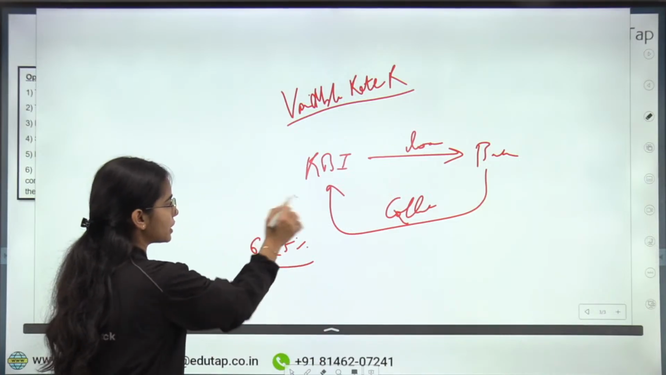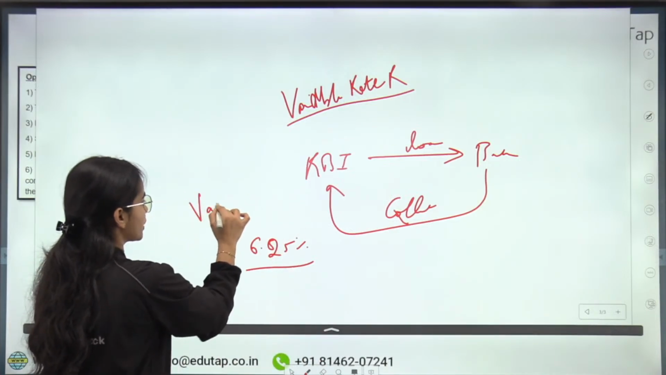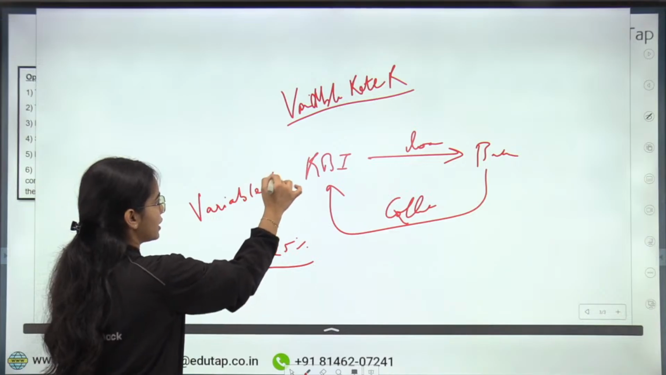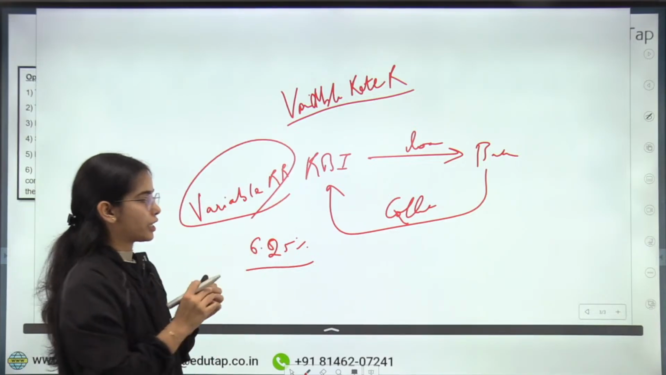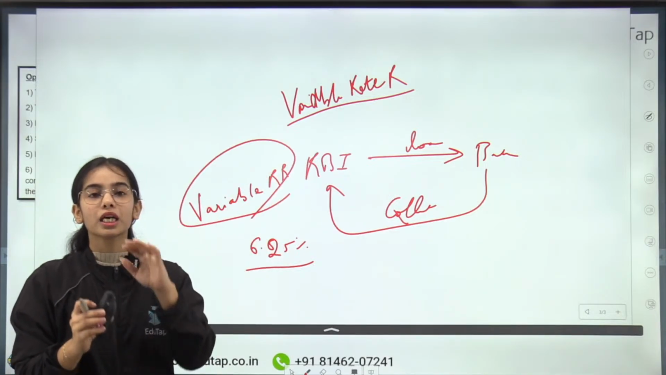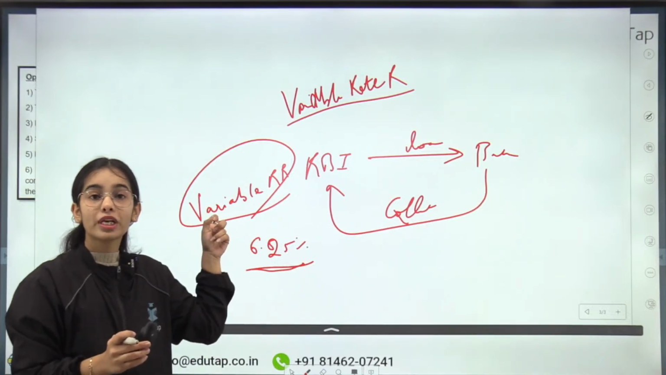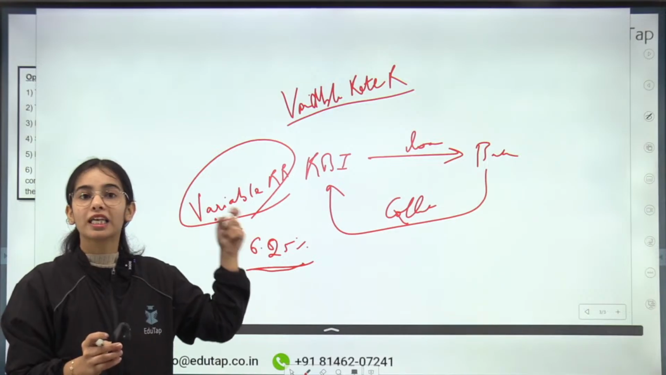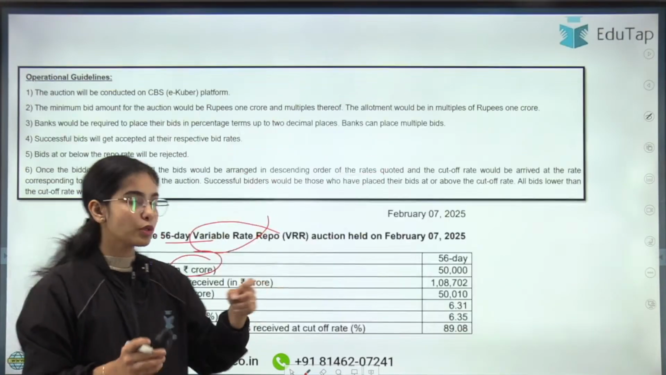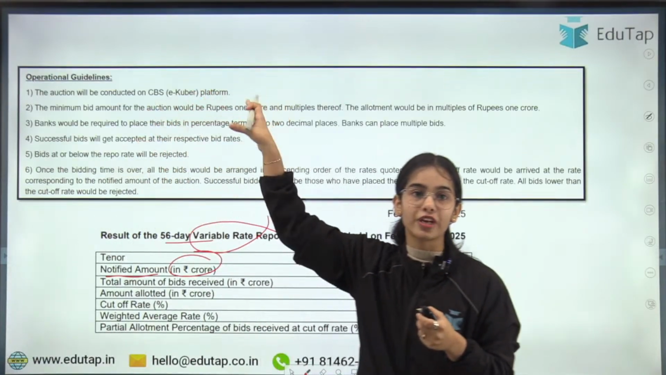There is the variable repo rate auction that is conducted. So in this variable repo rate, the repo rate is not 6.25. The repo rate is variable, that is decided by the market. Okay. So here are some norms, operational guidelines for the variable repo rate.